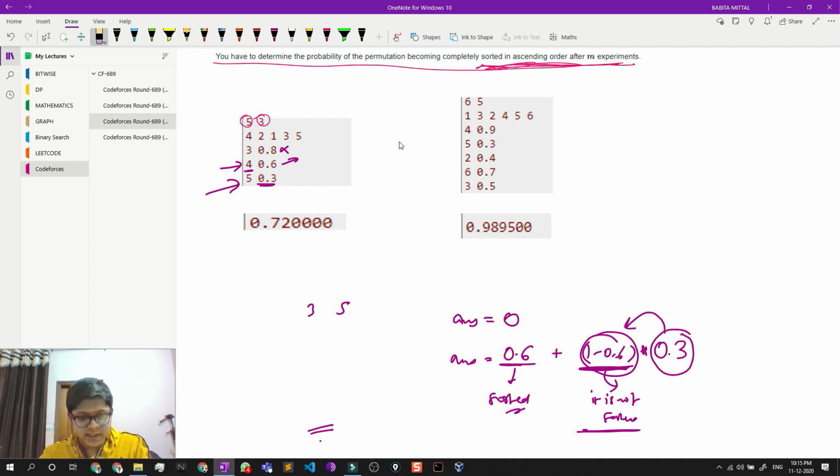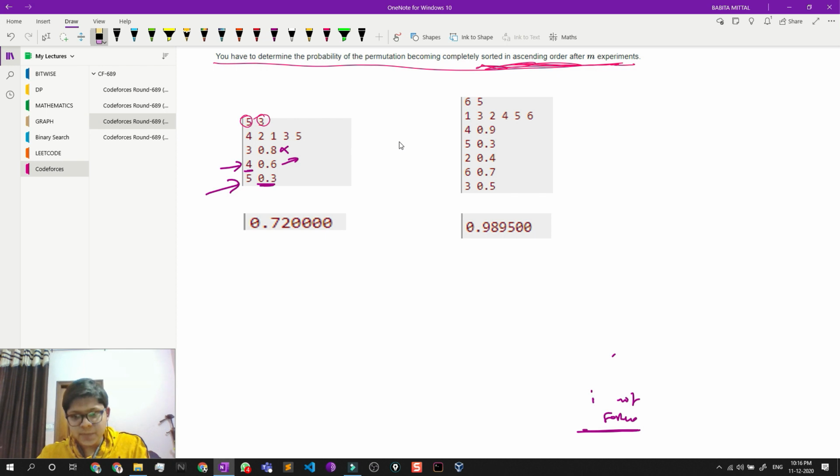Let me erase this. So for the next example, see, you know the reason why I'm multiplying? I am multiplying because it's in order, which means that I have to perform all the experiments and know the final answer, right? So the first thing you might intuit is that I ignore an experiment when I'm pretty sure that it will not help in the final ordering.